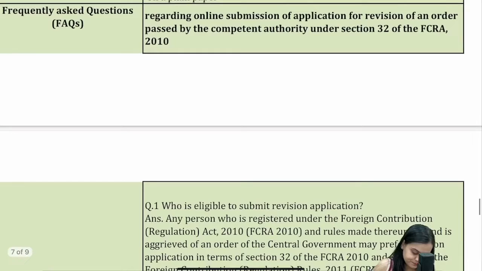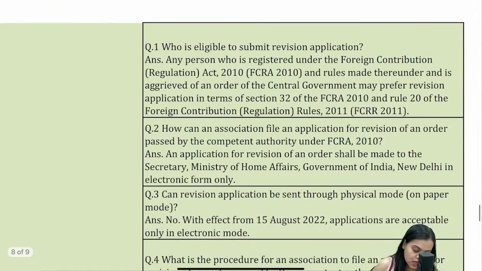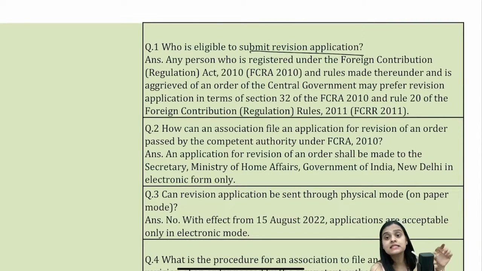Okay, fine. Now, who is eligible to submit a revision application? Any person who is registered under FCRA and is aggrieved of the order of CG. So it remains the same. Whatever is written in section number 32, we have read section number 32. We know who is empowered to make an application. The same person is empowered to make an application. There is no change over here.